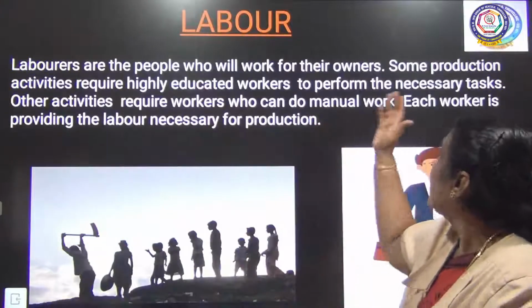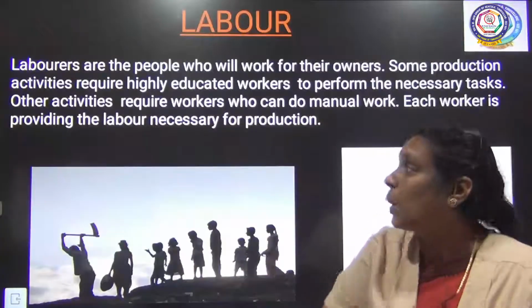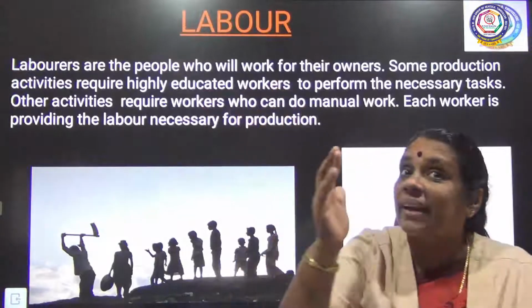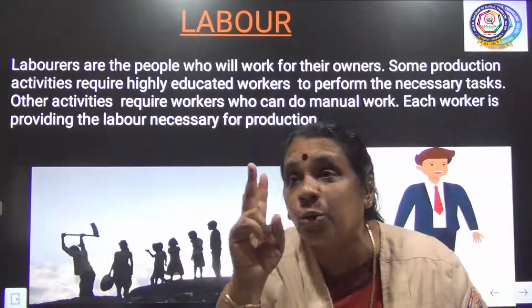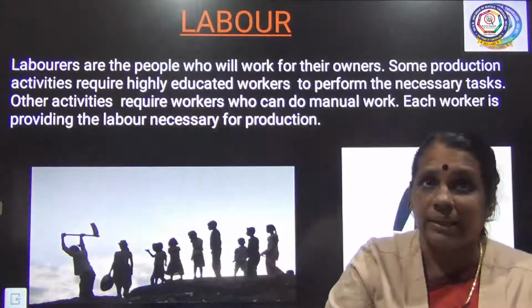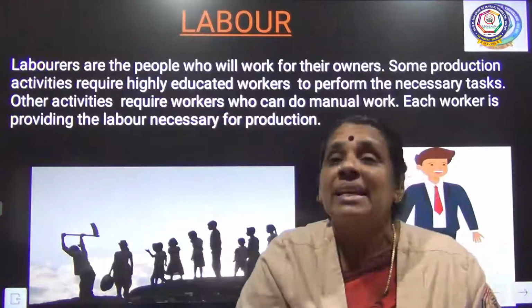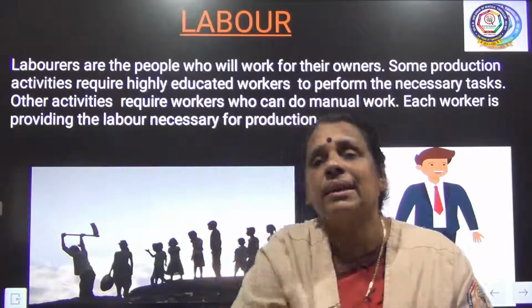Here, some production activities require highly educated workers. That's why I told you there are 2 different types of laborers. We can classify them as skilled laborers and unskilled laborers.